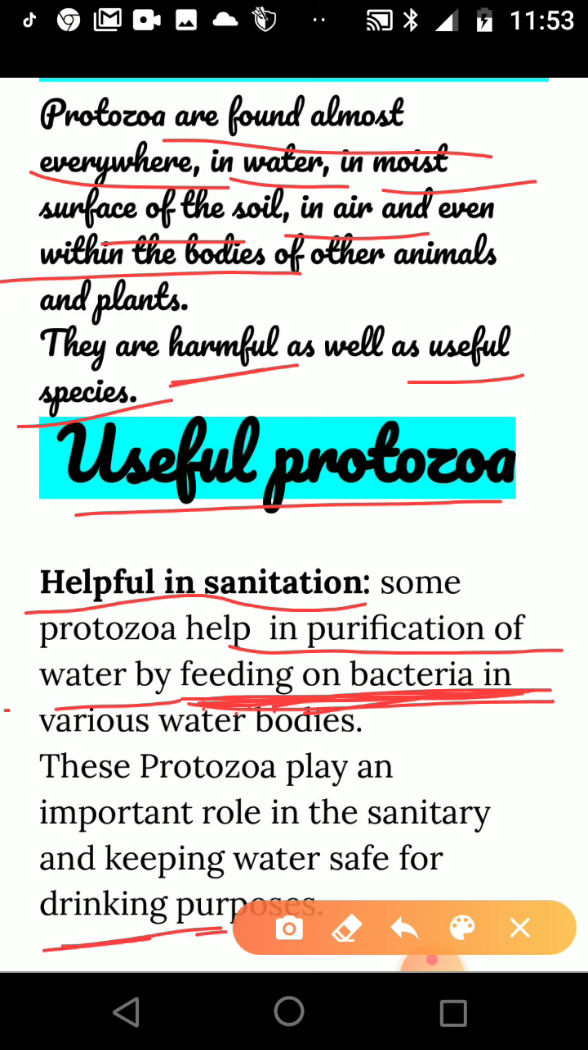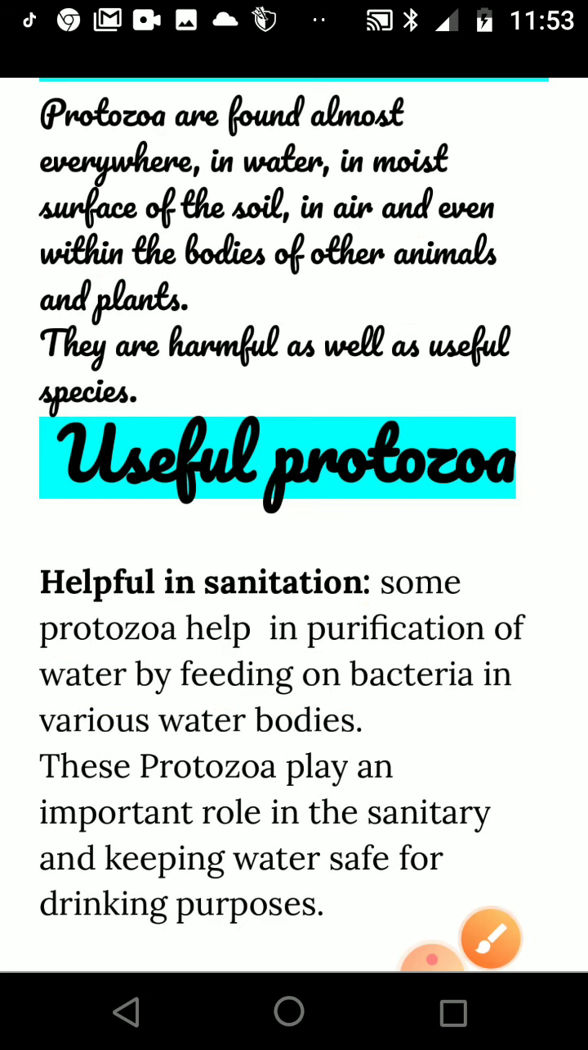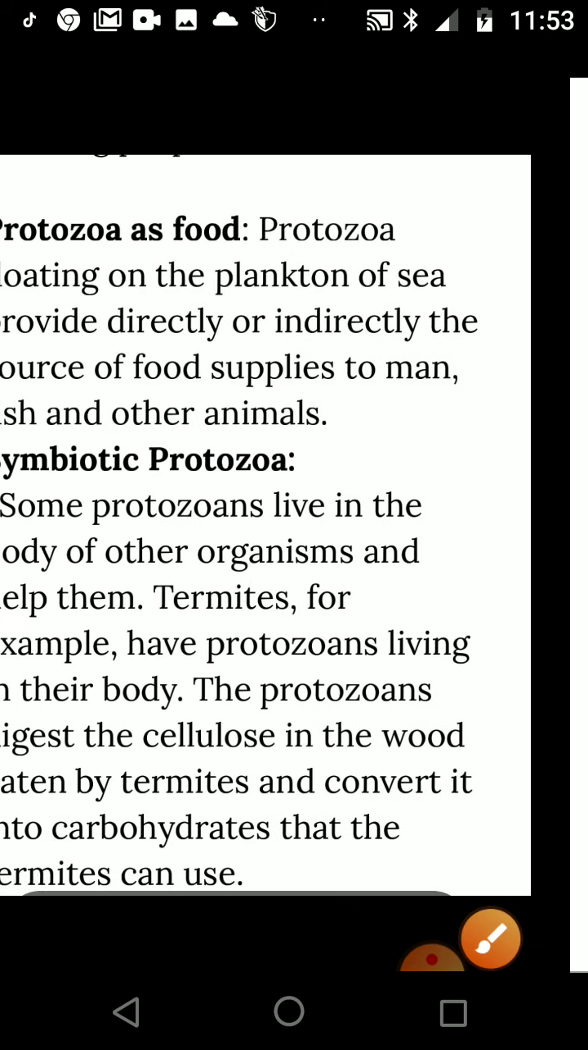So these protozoa get food by feeding on bacteria, and they also help various water bodies by keeping the water sanitized and safe for drinking. That is a useful effect of protozoa. As we know, protozoans are aquatic in nature. So this is one use of protozoa.